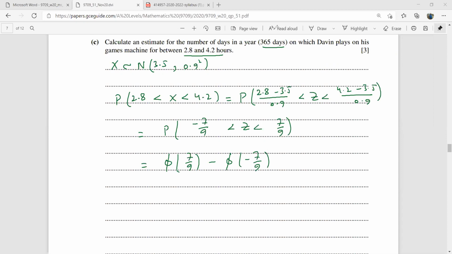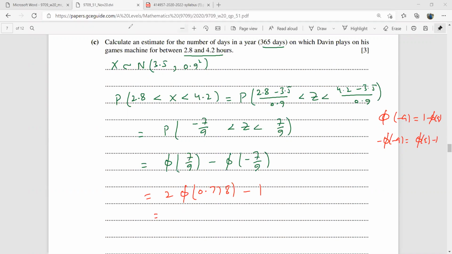Remember, phi of minus A is 1 minus phi of A, and minus phi of minus A is going to be phi of A minus 1. So this becomes 2 phi of 0.778 minus 1, and you have already calculated this. What was this answer, yaar? I just erased that. What was phi of 0.778?